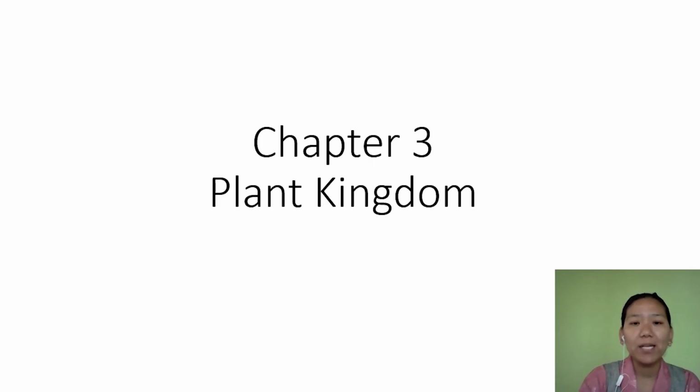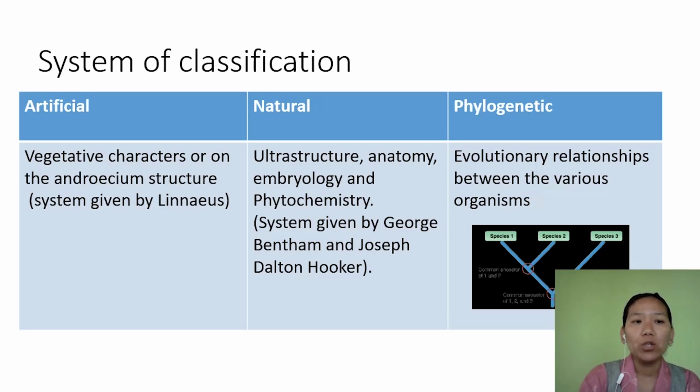This plant kingdom is further classified into various classes. So let us look at the systems of classification in the plant kingdom. The artificial system of classification mainly deals with the vegetative characters or other external morphological features. This artificial system of classification was proposed by Linnaeus.